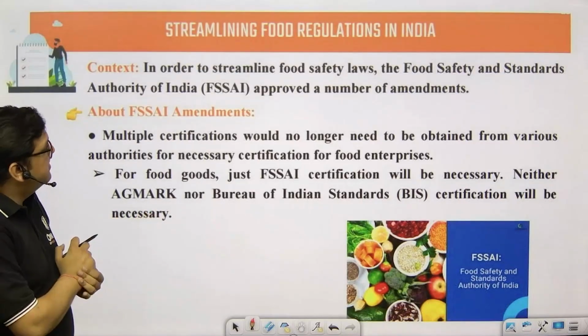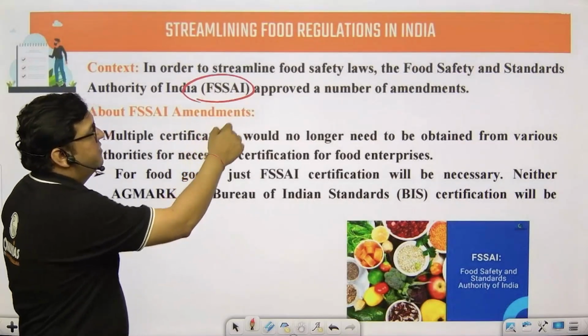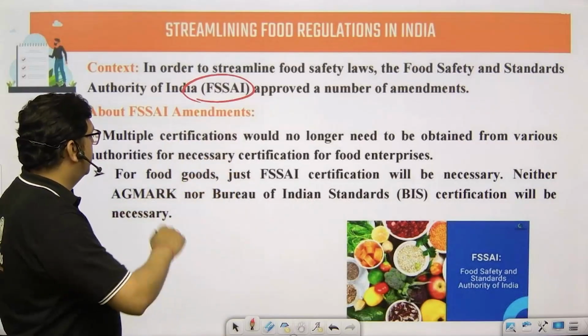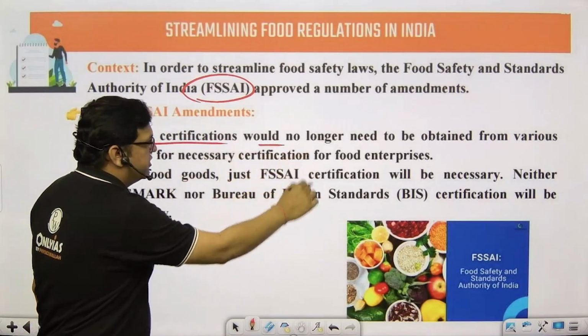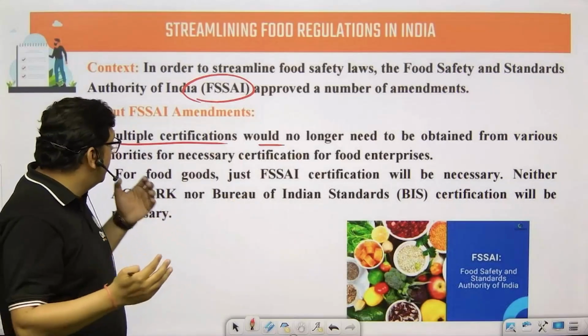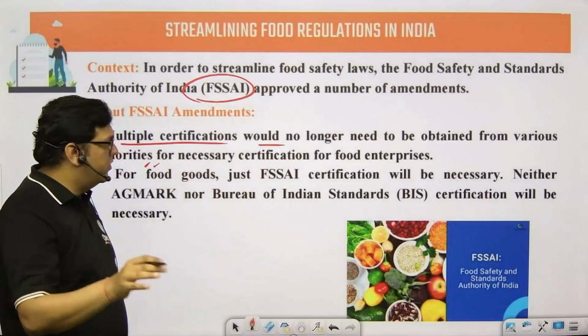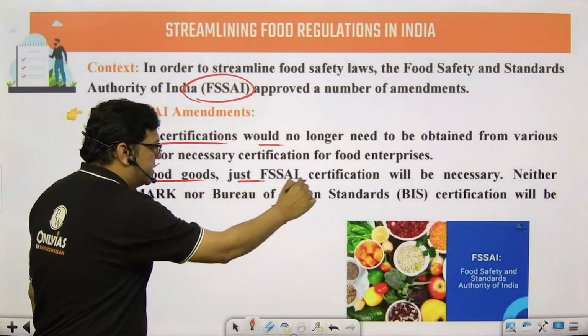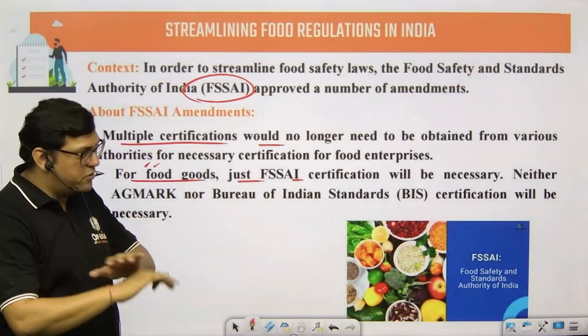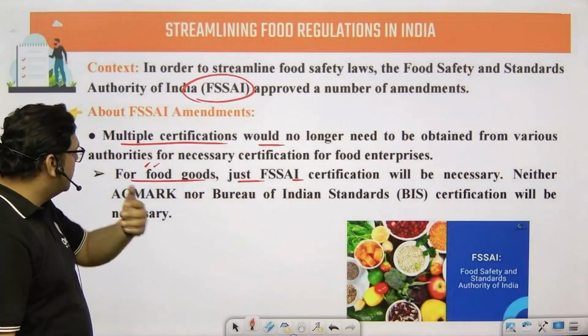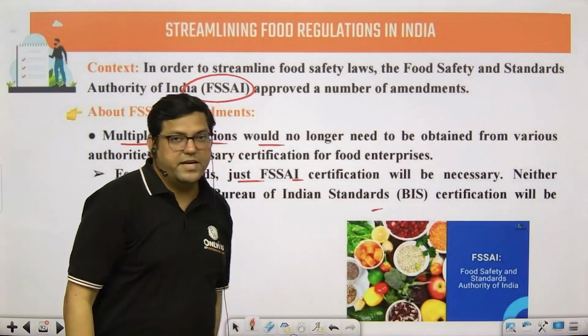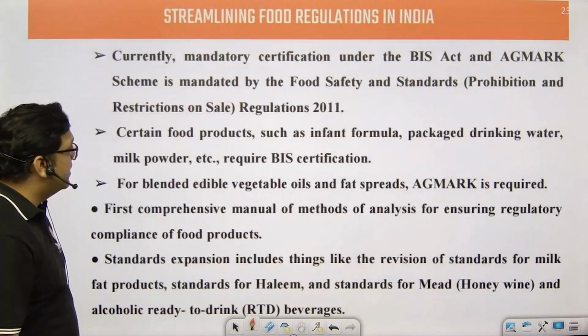Streamlining food regulations in India. FSSAI approved a number of amendments related to this aspect. Multiple certifications would no longer need to be obtained from various authorities. Single window clearance is what is required. For food goods, just the FSSAI certificate is absolutely necessary. Neither AgMark nor Bureau of Indian Standards BIS certification is required.